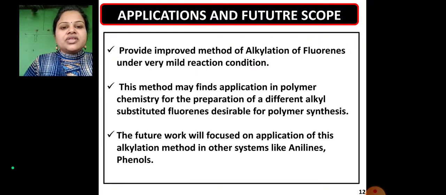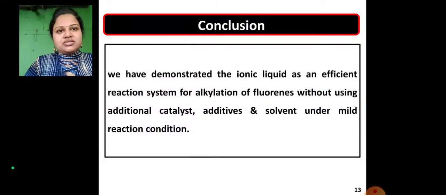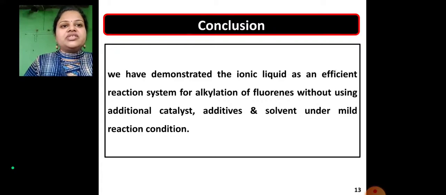Also, future work will focus on the application of this alkylation method in other systems like anilines and phenols. The conclusion is that we have demonstrated ionic liquid as an efficient reaction system for alkylation of fluorenes without using additional catalyst, additives or solvent under mild reaction conditions.